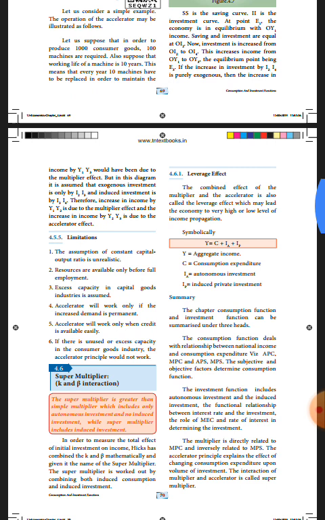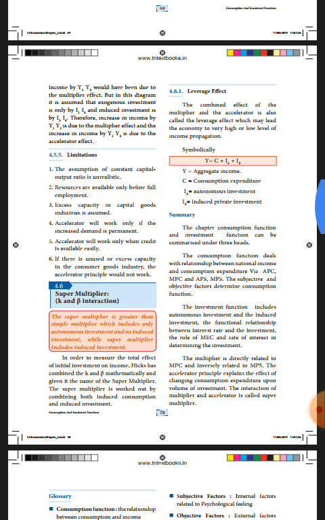Now we are going to see the super multiplier. What is that? The super multiplier is nothing but the combined effect of interaction of the multiplier and accelerator. You refer to the first paragraph. It is greater than the simple multiplier. The simple multiplier includes only autonomous investment and not induced investment. The super multiplier includes induced investment.